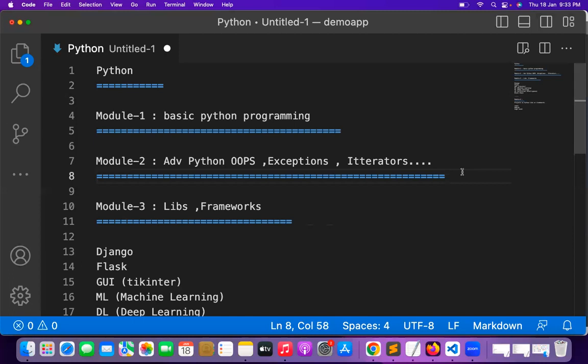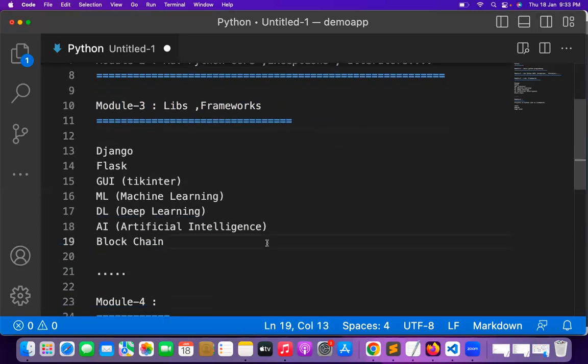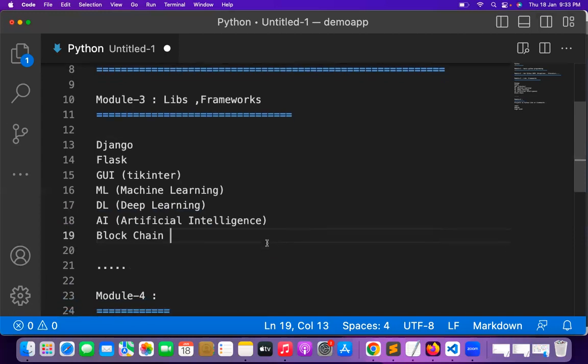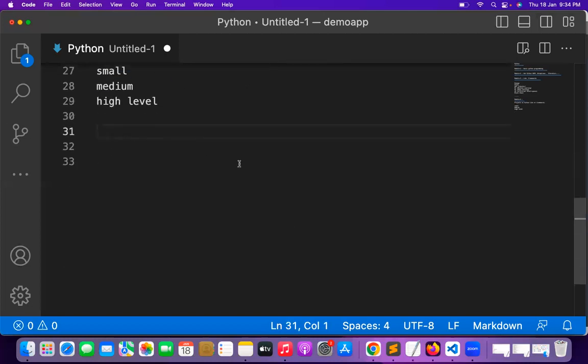Am I clear, guys? So we will go with module 1 and module 2 first. Then we will move to module 3. Module 3 is very simple and straightforward if you know module 1 and module 2. Then module 4 is high level, that is project level. If you are familiar with module 4, you can directly put it on your resume and hit the job market with good, high level packages. Am I clear, guys? So today onwards, I'm starting with module 1. Why is module 1 very famous? Because in module 1, we are learning Python fundamentals.